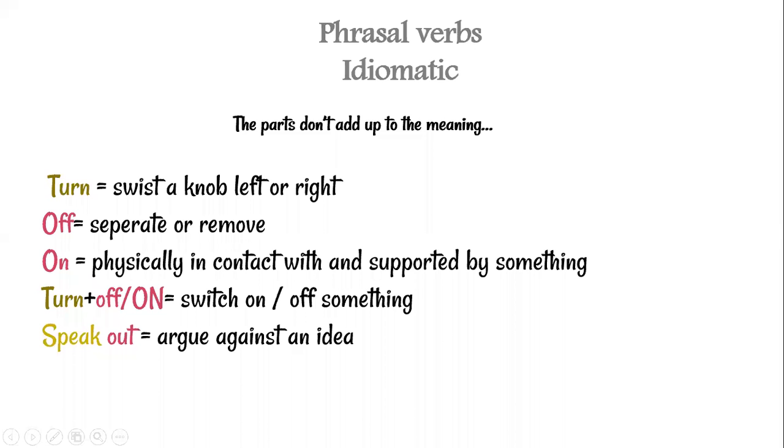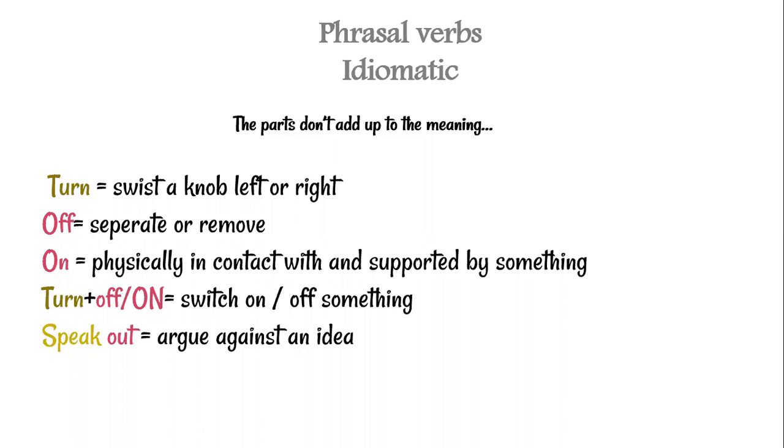Well, the second thing that makes them very challenging is that they're idiomatic. So we cannot guess the meaning from the preposition and the verb, or the verb and adverb. The parts don't add up to the meaning.